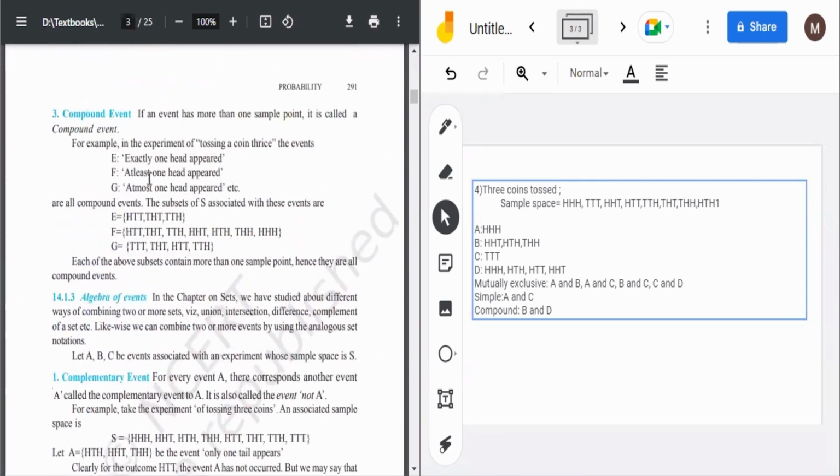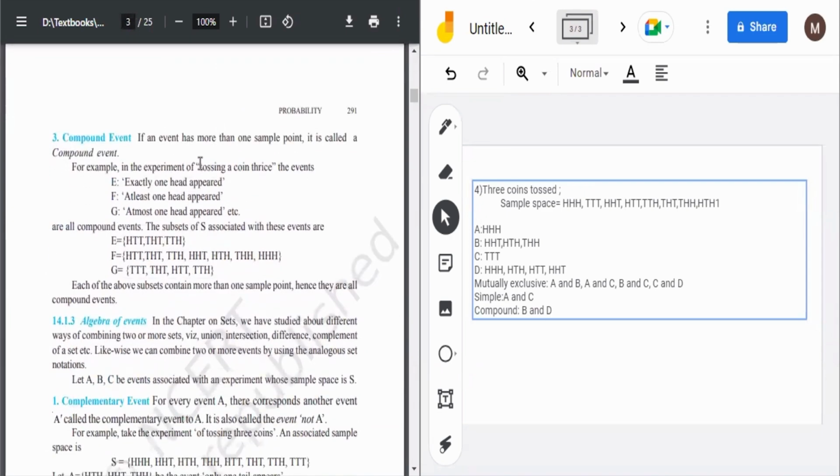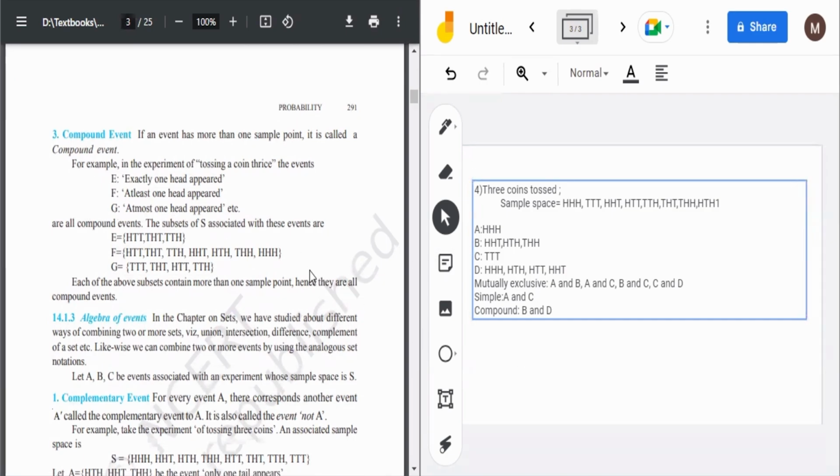You see, if an event has more than one sample point, it is called a compound event. For example, the experiment of tossing a coin thrice: exactly one had appeared, at least one had appeared, at most one had appeared. So when there are multiple sample points possible, we can describe the event as simple or compound. So that's how we have done this question.